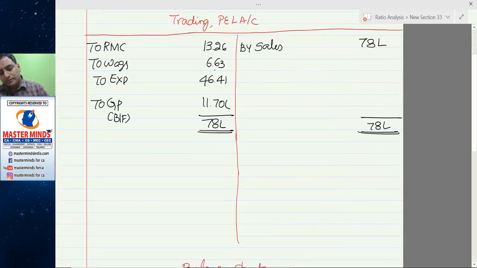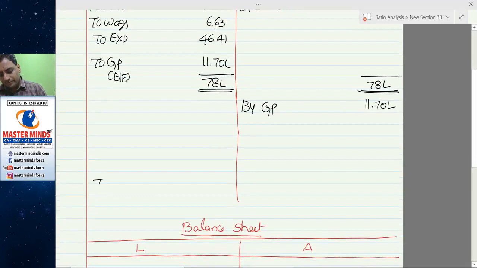By gross profit, 11.7 lakhs to net profit.